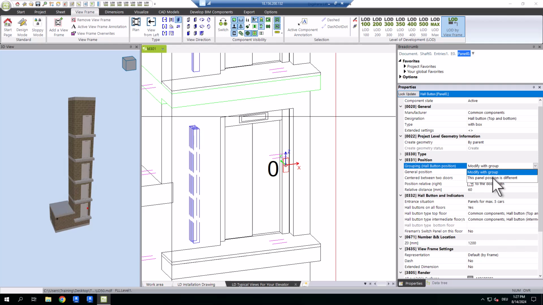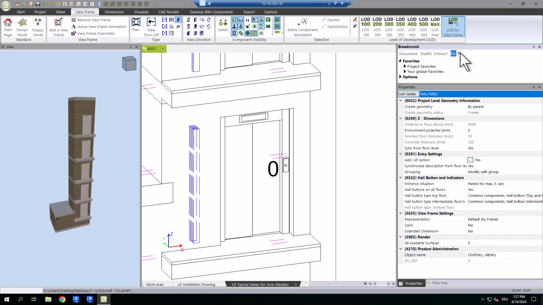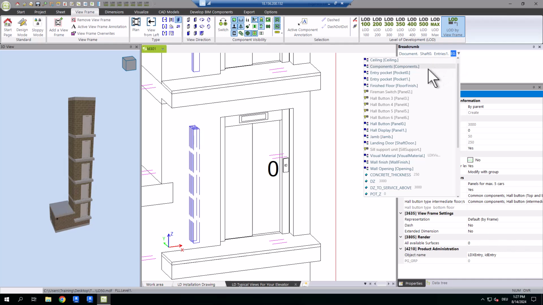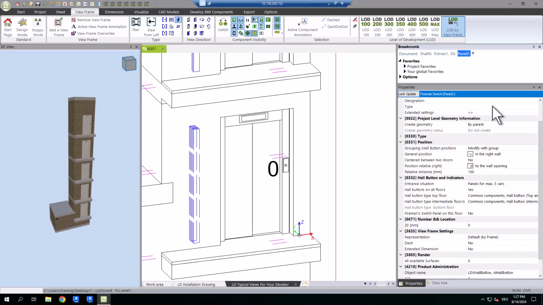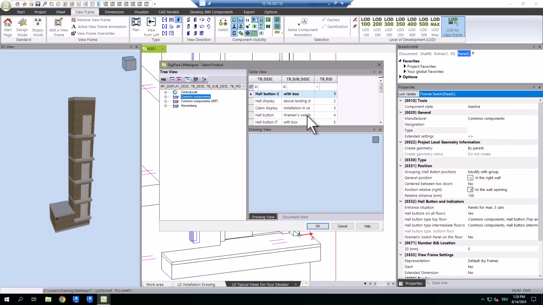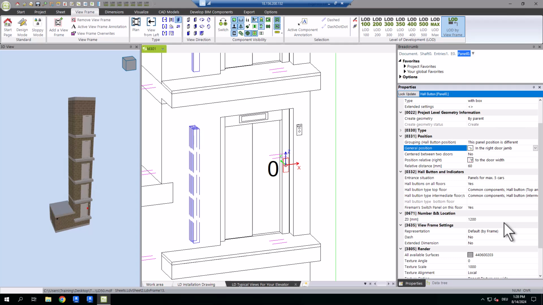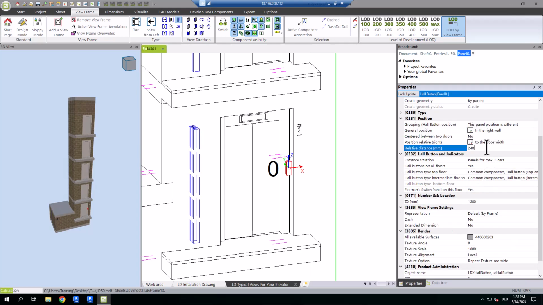Next, I'll show you how to activate additional panels for a floor level. Select the entry where you want to activate it and click the arrow in the breadcrumb window. Choose one of the grayed out hall buttons like the fireman switch, for example. Select the type and position the other hall button from this entry in the wall again. This way you can easily make individual hall button settings.